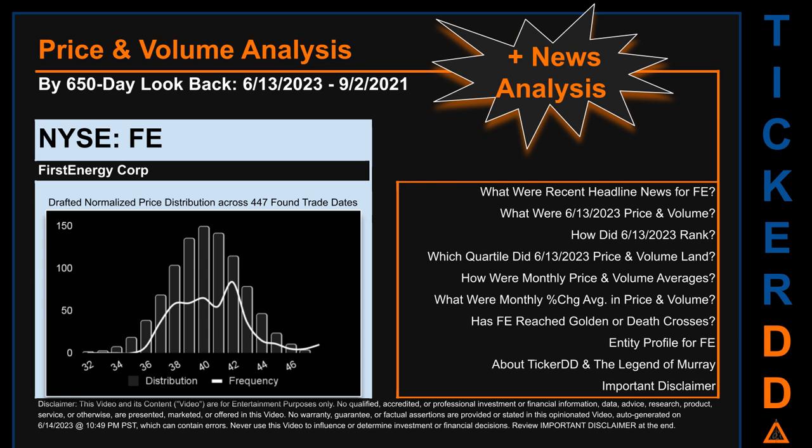The chart shown on this page is our initial attempt at studying the price for FE after dynamically normalizing price distribution across those discovered trade dates. The bar chart is the generated distribution and the overlaid line graph, if it is generated, is the frequency of the prices on the x-axis. We will enhance this look-through as our AI model progresses in the next iteration.